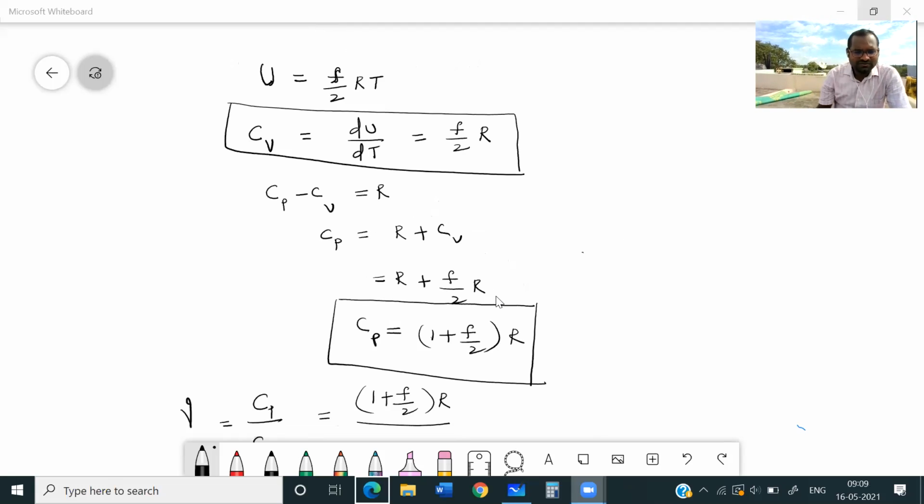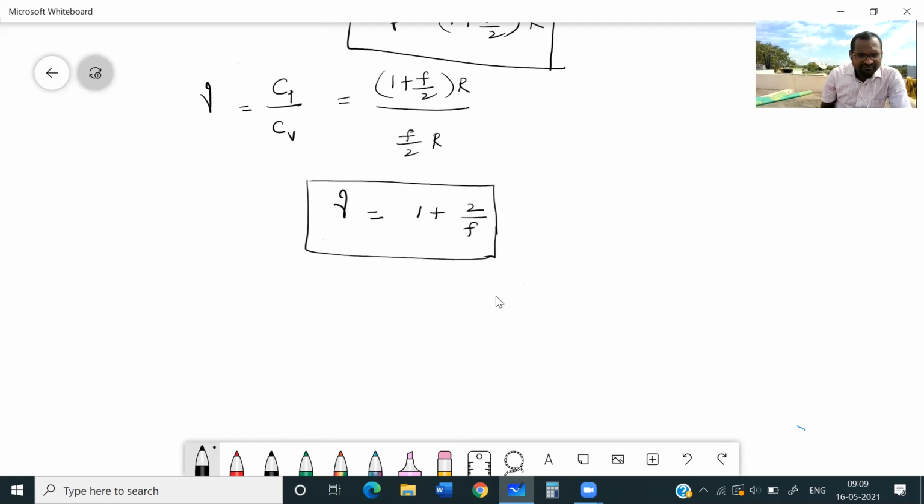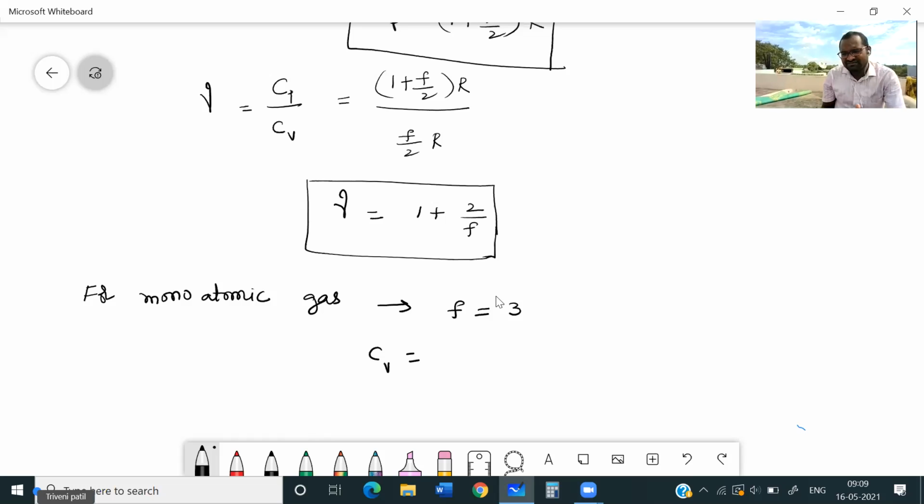Yes. Now let us take a monoatomic gas. For a monoatomic gas, what is the F value? Degree of freedom, how much? 3, I told you. Then what will be Cv? Cv value is F by 2 R, means 3 by 2 R. Correct? And what will be Cp?